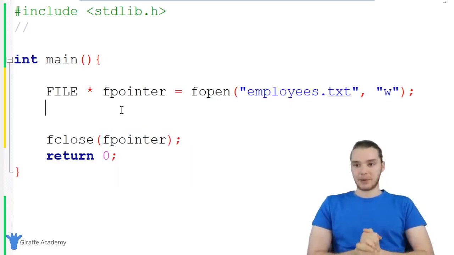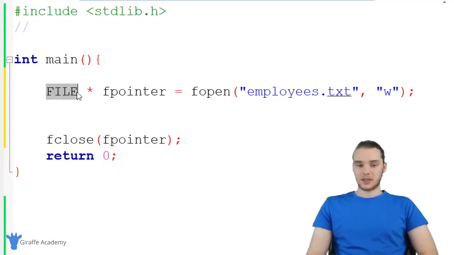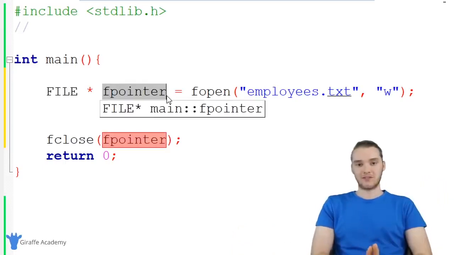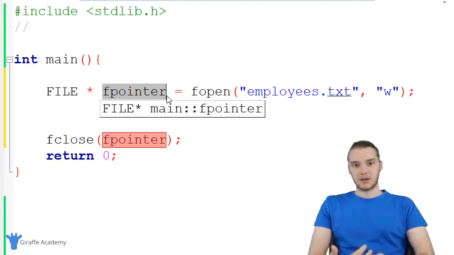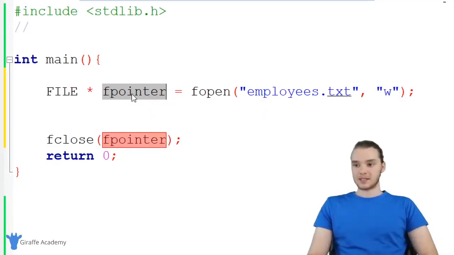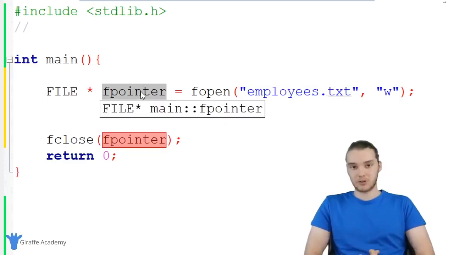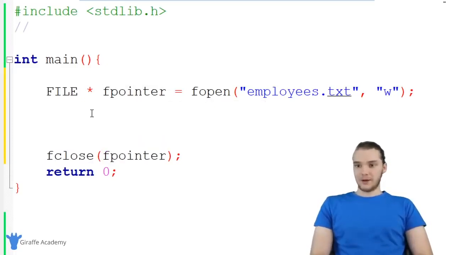So let's talk about what's happening here. FILE is essentially like a data type, I guess, and we're creating a pointer to a physical file on our computer. If you remember, a pointer is basically just a memory address. A pointer is a type of data that we can use in our programs. And this pointer is storing the memory address of this new employees.txt file that we're going to create. So essentially we're going to create this employees.txt file, and fpointer is going to be pointing to the memory address of that file on our computer. So that's essentially what's happening here.